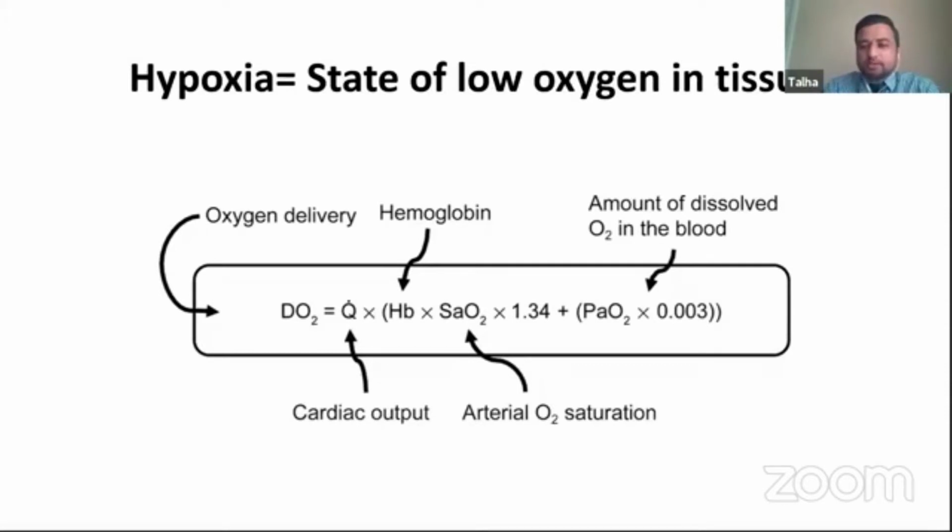So that is not the major factor which we look at while treating someone with shock. We actually focus more on cardiac output and hemoglobin. If that's low, we try to fix that. But there are situations where there is shock with extremely low hemoglobin levels, and in that case, even this small amount of dissolved oxygen in blood can become important, and we try to increase that. But that's a minor component.